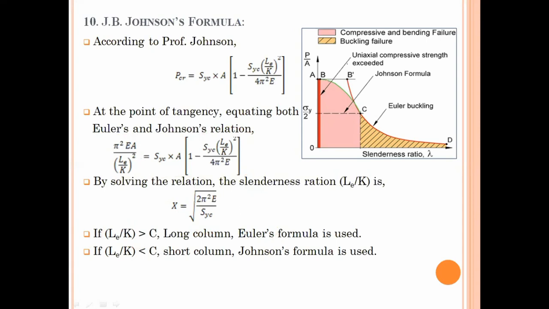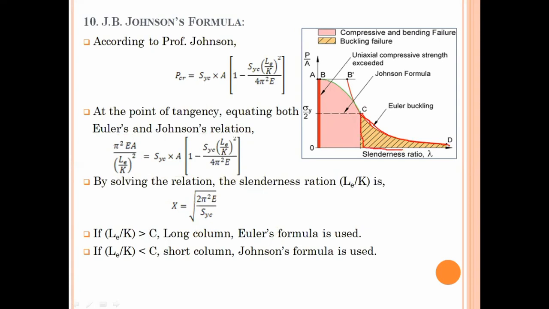Now look at the diagram that you have been given. From the diagram, you can easily see that the horizontal axis is denoted by slenderness ratio, whereas the vertical axis is denoted by external loading. If you are increasing LE and the slenderness ratio is increased, this curvature represents Euler's region.